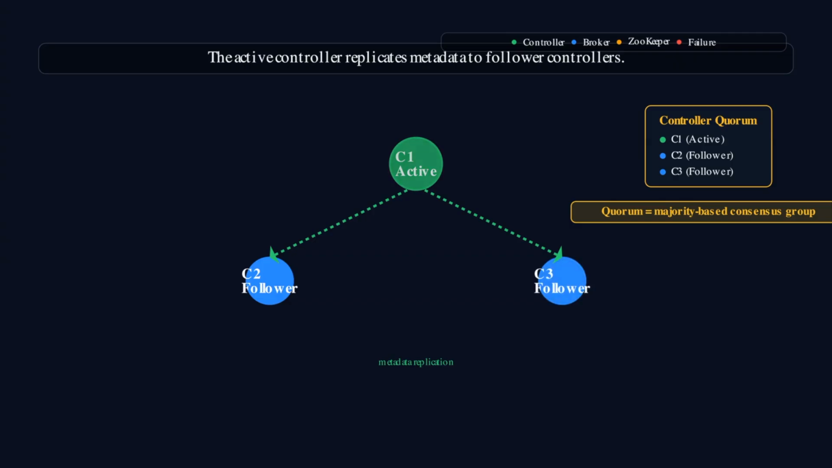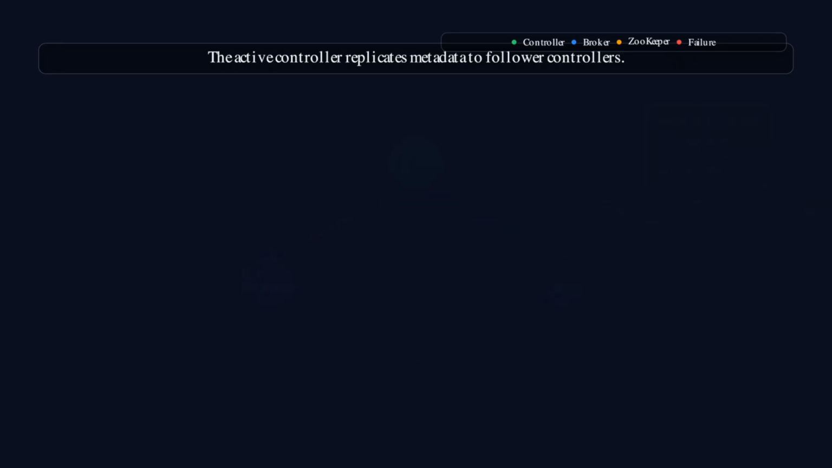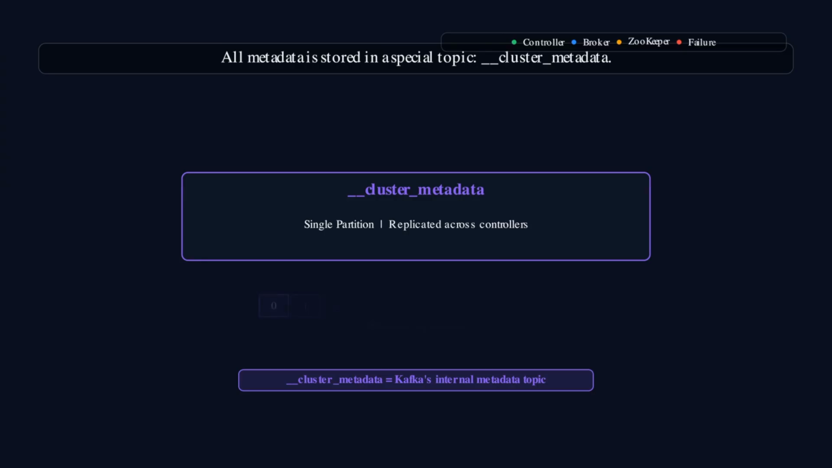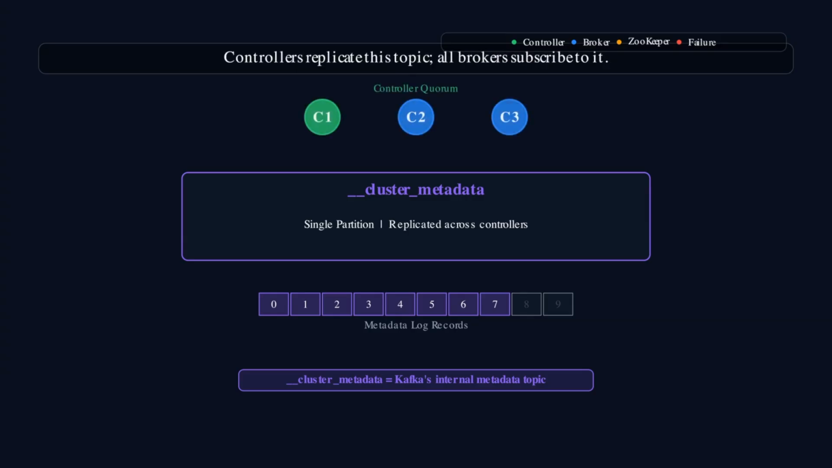Think of it like a team where one person leads the meeting, but everyone else has the same notes and can step in at any moment. This quorum design ensures high availability for the control plane. KRaft stores all cluster metadata in a special internal Kafka topic called __cluster_metadata. This topic has a single partition that is replicated across all controllers in the quorum.